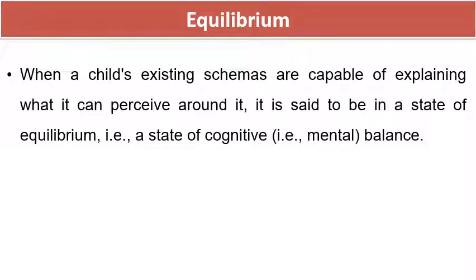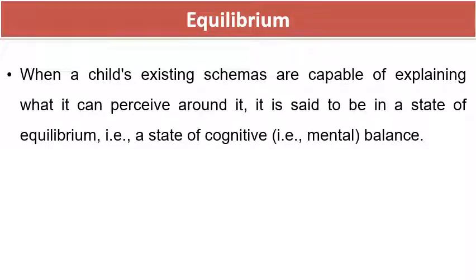How? Because the child's existing schemas are capable of explaining what it can perceive around it. With previous experience or basic knowledge, the child is already balanced. So whatever future experiences happen, the child is able to explain them very clearly, or perceive them perfectly, right? This is called equilibrium.